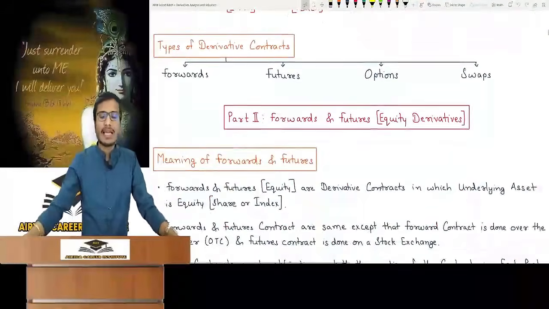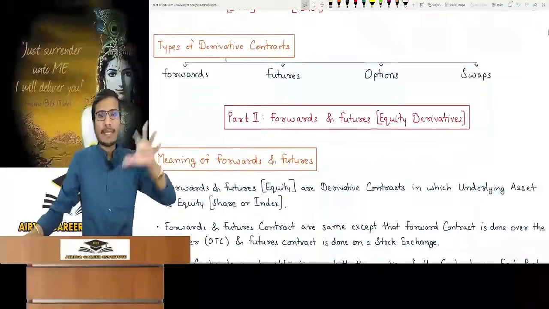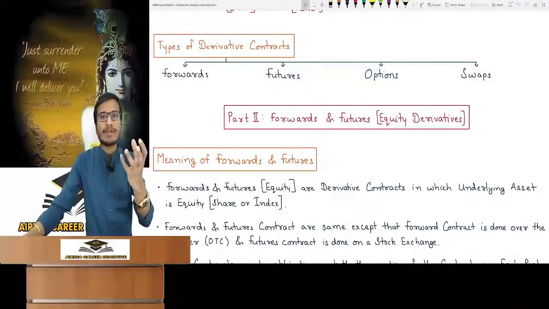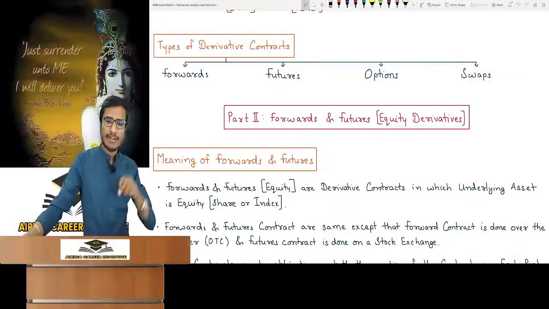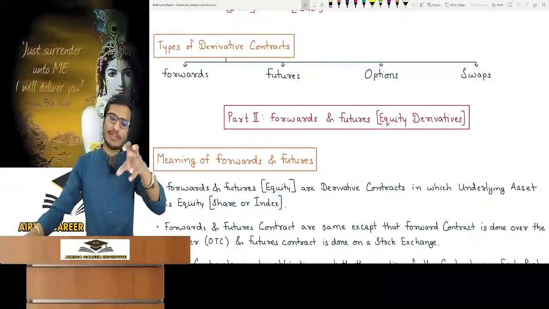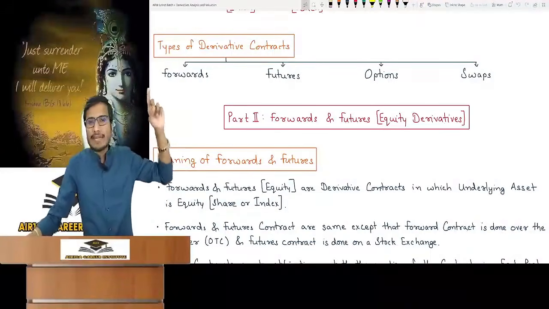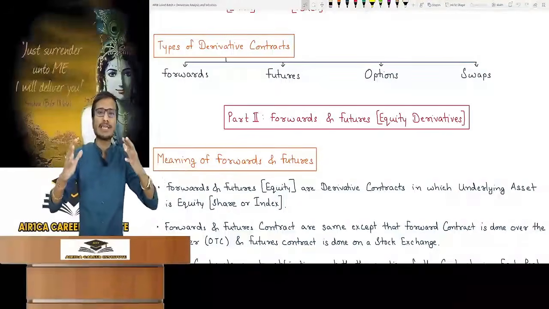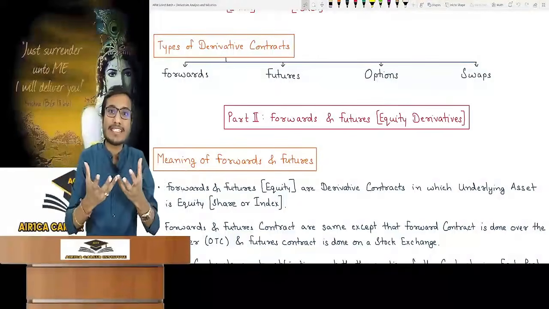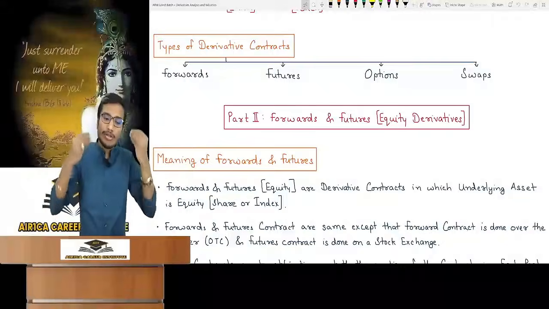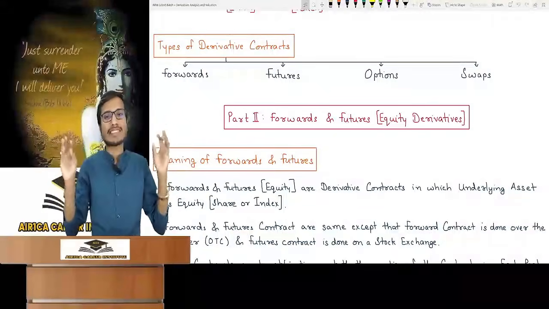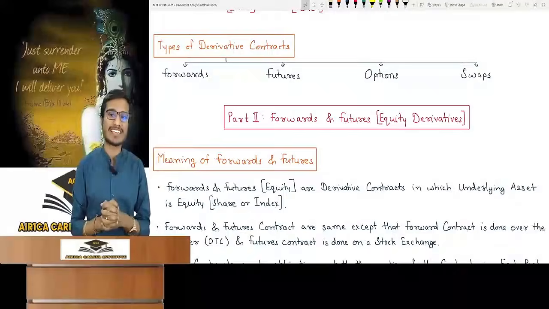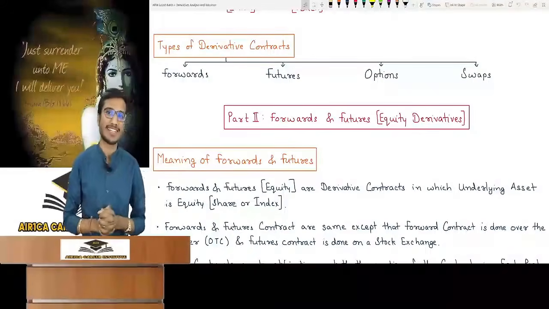Now see, types of derivative contract. In this chapter, I have told you what to study: equity and commodity derivatives. The main focus should be on equity derivative. Now the types of derivative contracts. First you have done classification and then types. This is what is there in this chapter. This chapter is very wide and people mix it up in such a way that there is no limit. That's why it is a tough chapter. I have summarized it and given it to you.